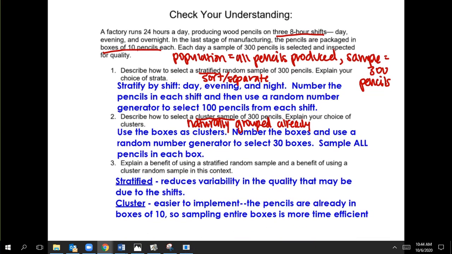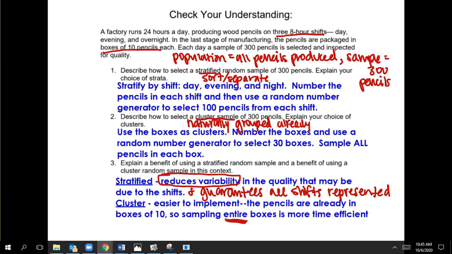And then the benefits are stratification reduces variability in the quality that might be due to the shifts. And I'm going to add that it's representative and guarantees all shifts represented. So that's always good, but it's mostly reduced variability is the biggest thing for stratification. And then a cluster is easier because we only have to sample entire boxes. So remember, a cluster is always entire. That's so important that you understand that part.